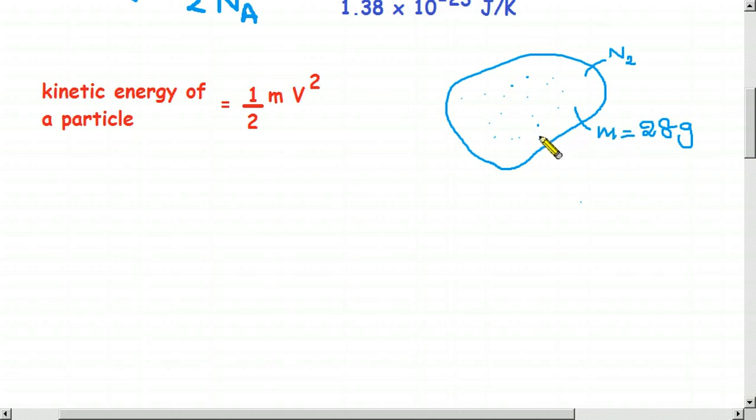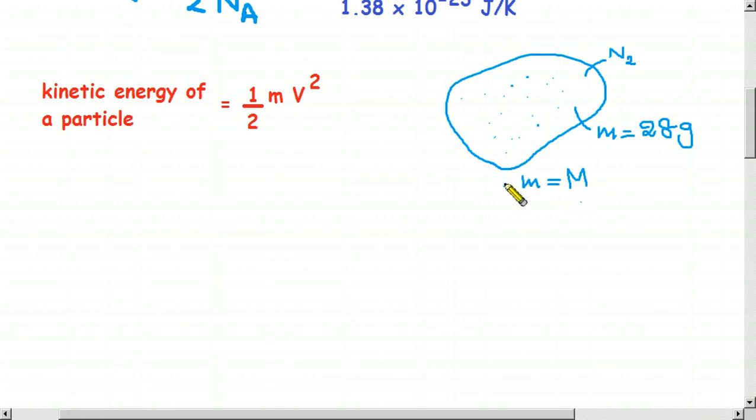Then what is the word that we can use for this sample? So this one is a mole. This one is a mole. So we can write therefore simple m equals capital M. So this capital M is molar mass.